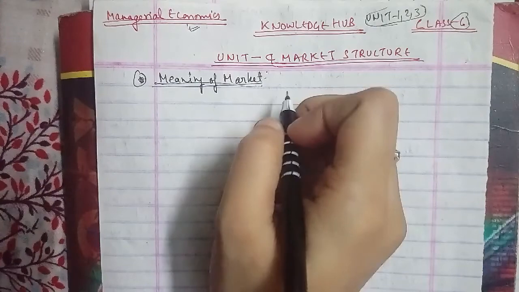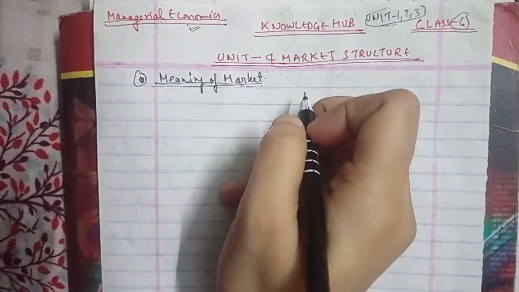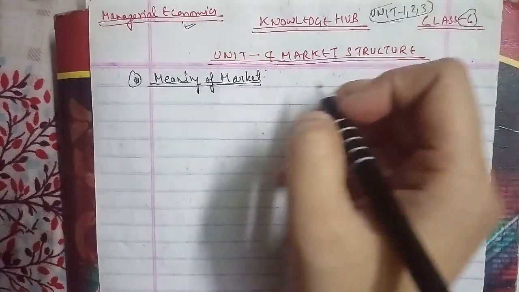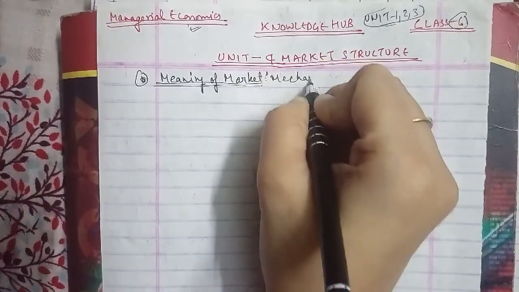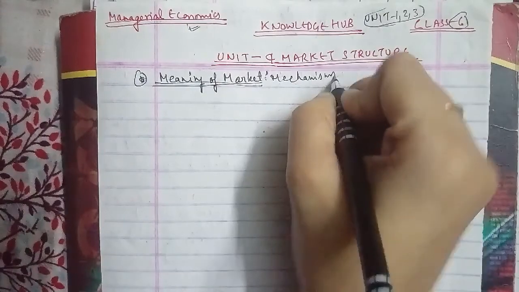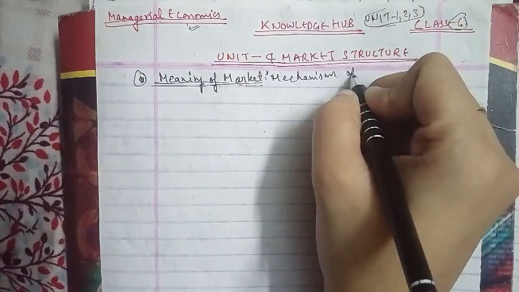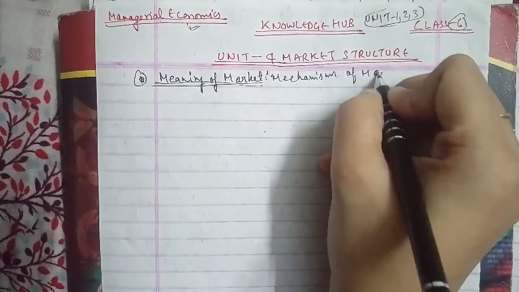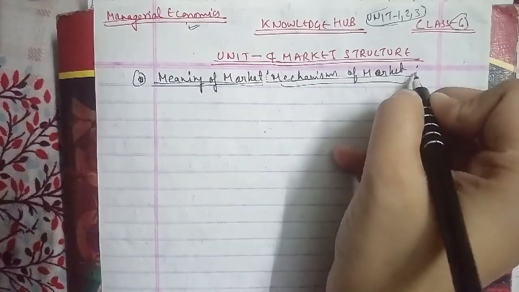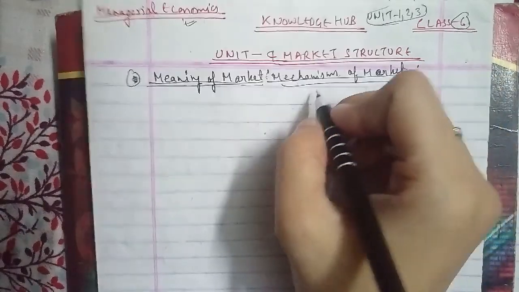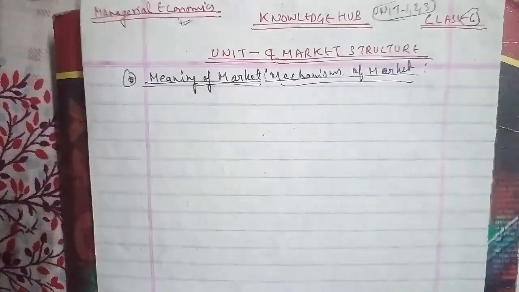The market includes mechanisms or means of markets as well. In that case we have 4. The first is determining the price of the traded items.